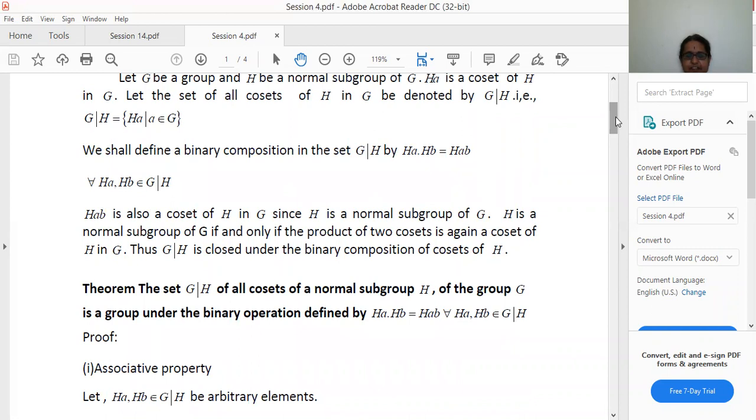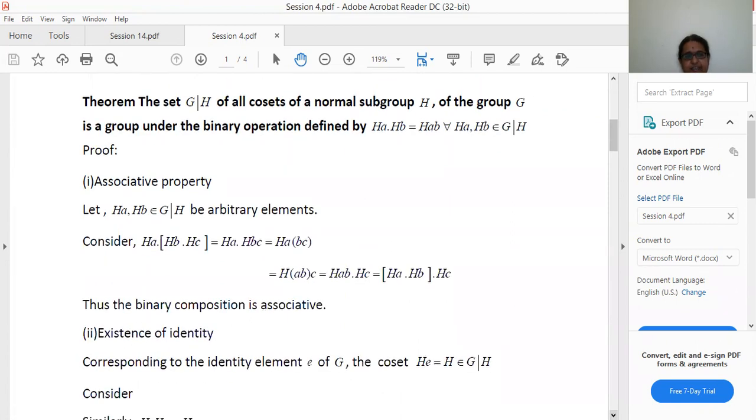Here, by the definition, Ha, Hb are two cosets belonging to G by H, and we are defining Ha dot Hb is equal to Hab. So naturally Hab should also belong to G by H. When Ha, Hb are two cosets, Hab is also a coset. So here the closure law is satisfied.